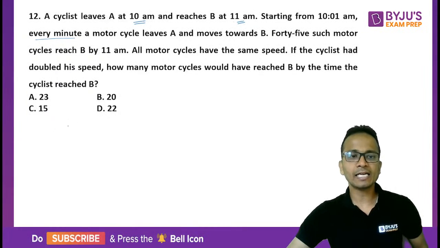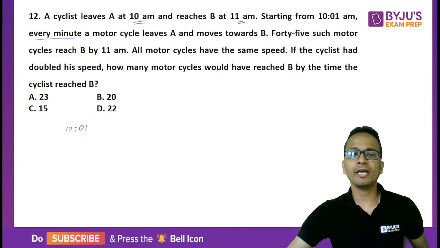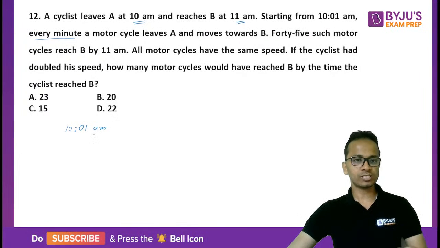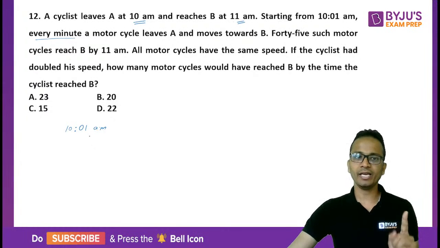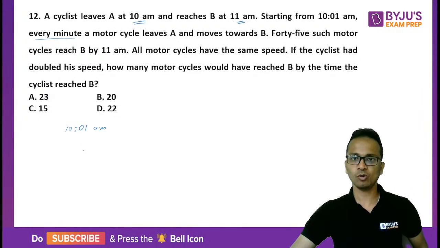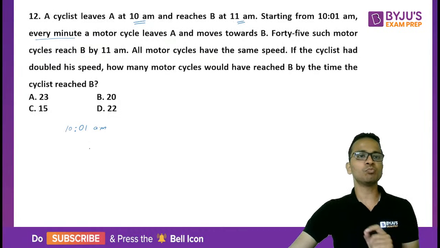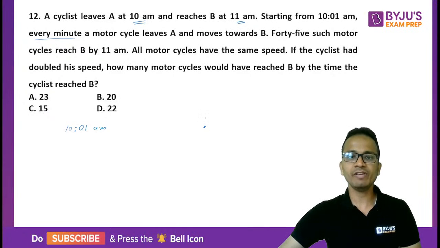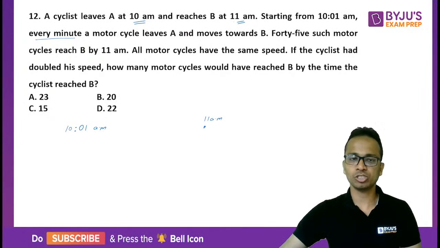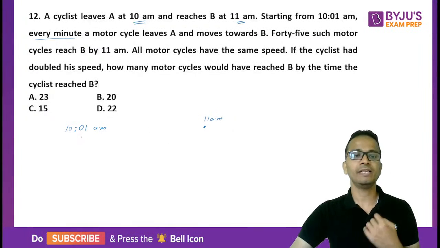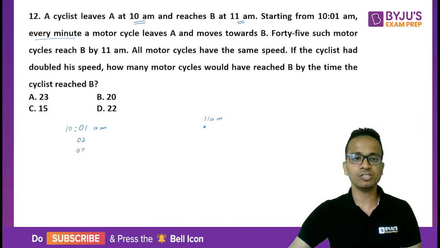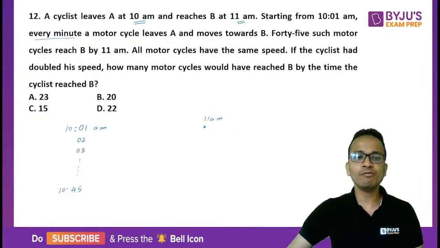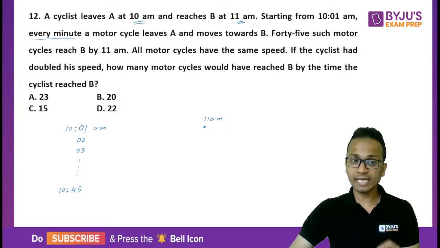So starting at 10:01 a.m., these motorcycles are leaving point A and they are going towards point B. Okay, and the question says that 45 such motorcycles are able to reach B by 11 a.m. So the motorcycle that reached here at 11 a.m. is the 45th motorcycle. So the first motorcycle left at 11:01, next at 11:02, next at 11:03. So the motorcycle which has left at 10:45 a.m.